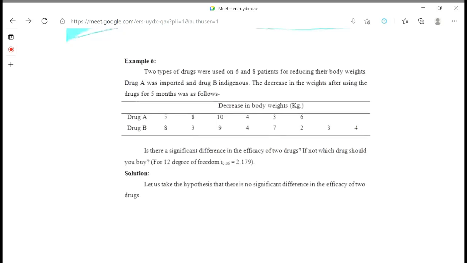Alternative hypothesis should be difference. Means the efficacy of the drug should be different on different patients. Good. Means the alternative will be that there is a difference in the efficacy of the two drugs. That will be our alternative hypothesis. Now, first of all,